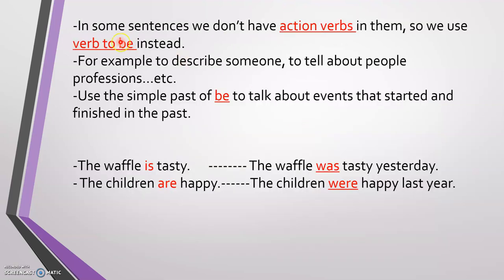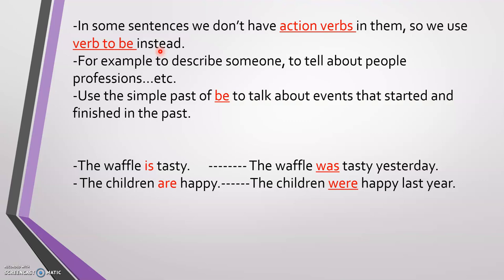In some sentences, kids, we don't have an action verb like jump, read, clean, pick, plant. We have the verb to be instead, because remember, we must have a verb in the sentence. There is no sentence in the world without a verb.